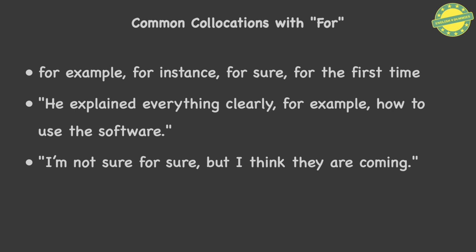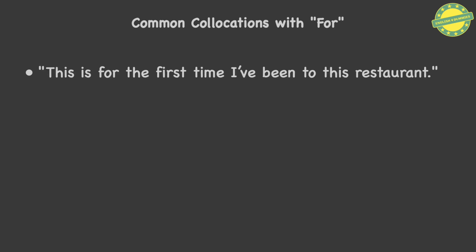Common collocations with "for": for example, for instance, for sure, for the first time. He explained everything clearly, for example, how to use the software. I'm not sure for sure, but I think they are coming. This is for the first time I've been to this restaurant.